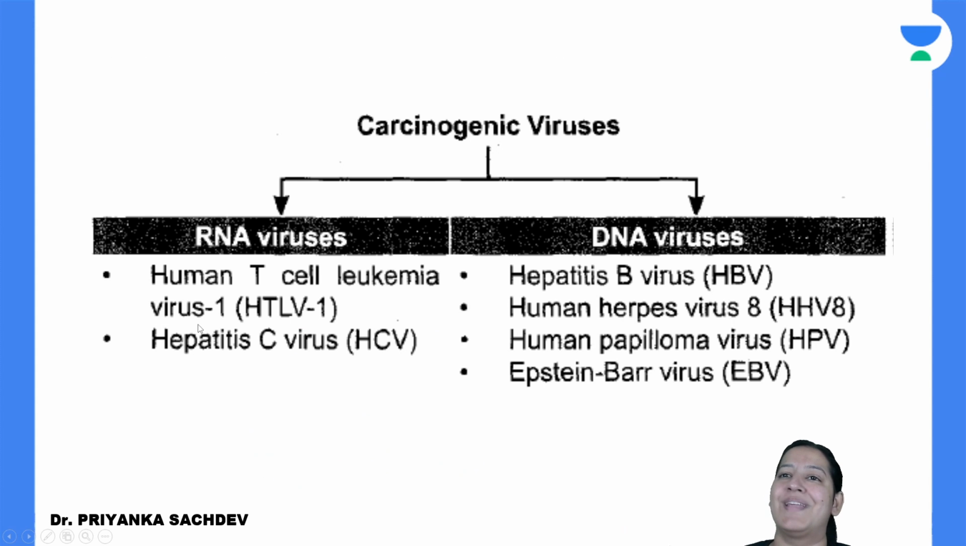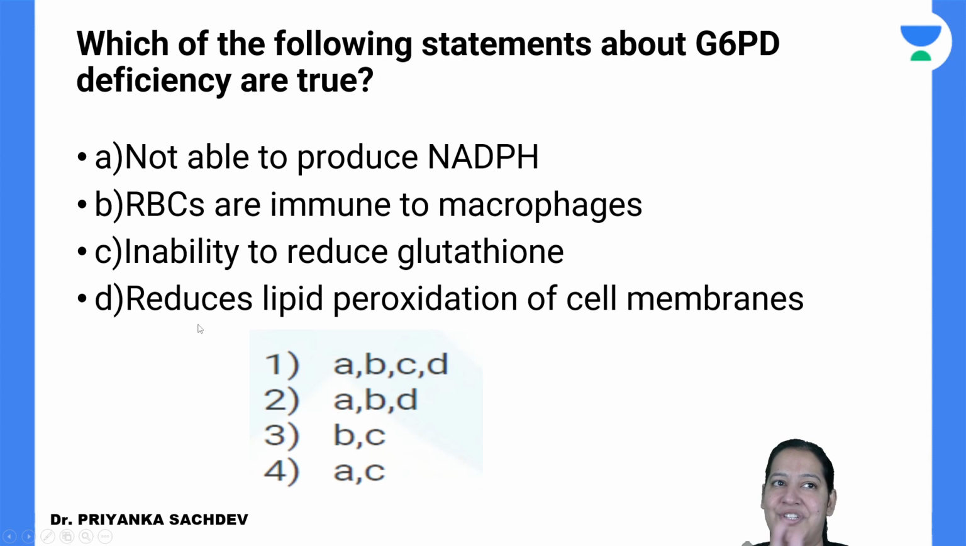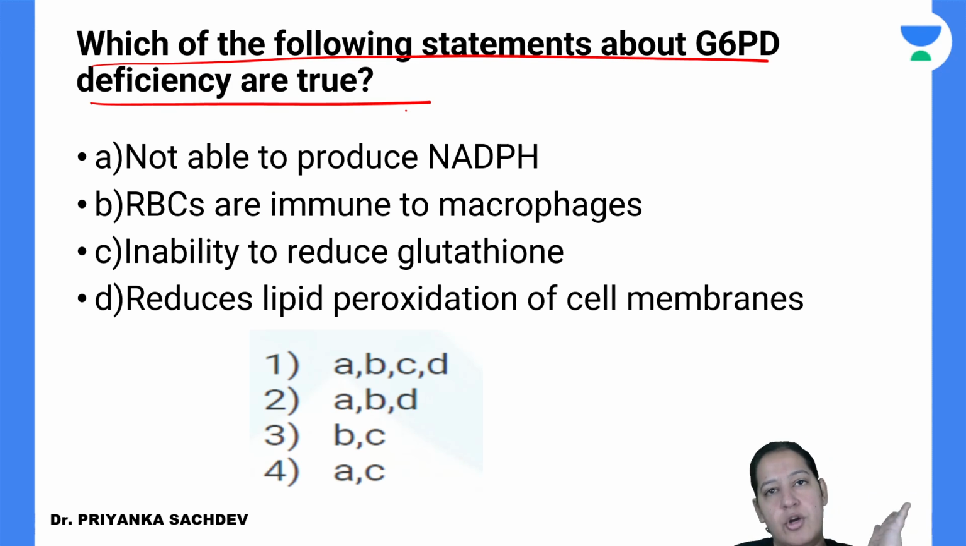Okay. Let me move to the next question. So it was a common sense question. The next question is in front of you. Which of the following statements about G6PD deficiency are true? Now the options are these. First read the statements. Which of them are true?